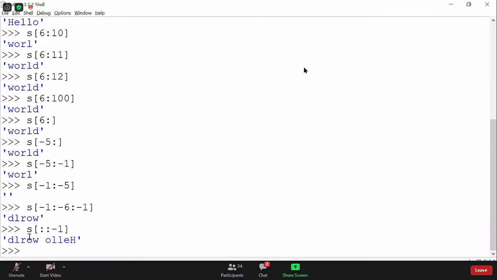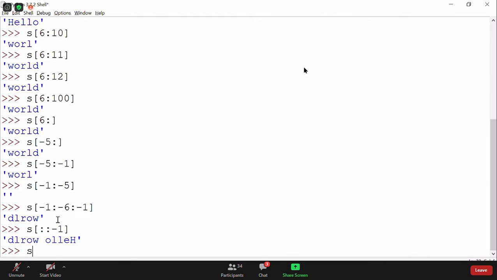How do you print the string in reverse order? Because in C and Java, you need to write the complete logic to print the reverse. If I ask you to reverse the string, then you will be writing a logic for reversing a string. Very interesting in Python, you simply write colon colon minus 1. It will print you the complete string in reverse order. So that way, this step value makes sense. If the step value is positive, it will go normally.